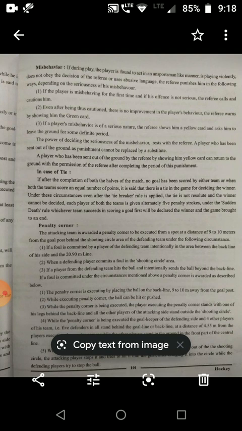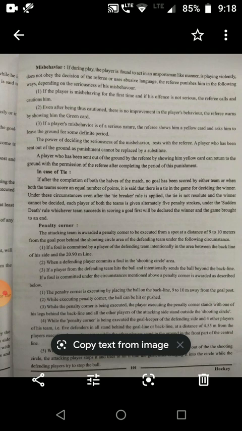If the player is misbehaving for the first time and if his offense is not serious, the referee cautions him. Even after being thus cautioned, if there is no improvement in the player's behavior, the referee warns him by showing him the green card. If the player's misbehavior is of a serious nature, the referee shows him the yellow card and asks him to leave the ground for some defined period.